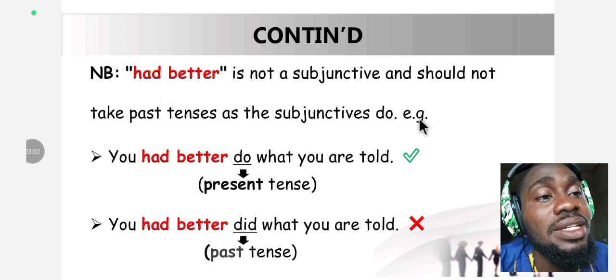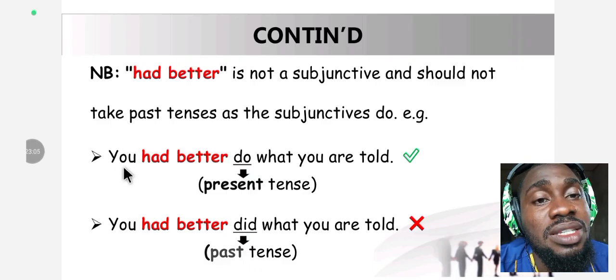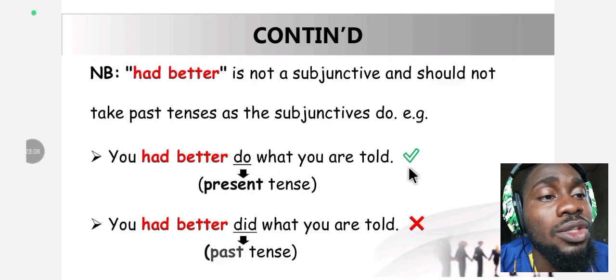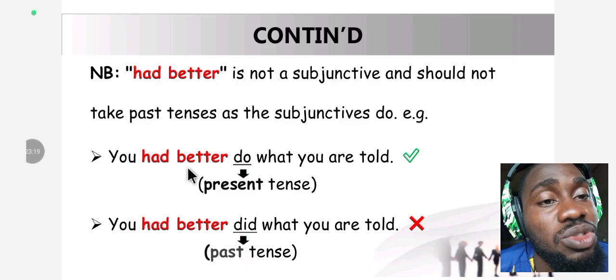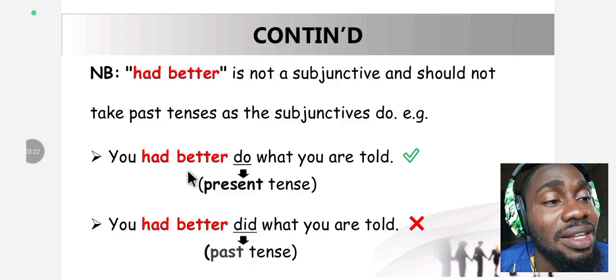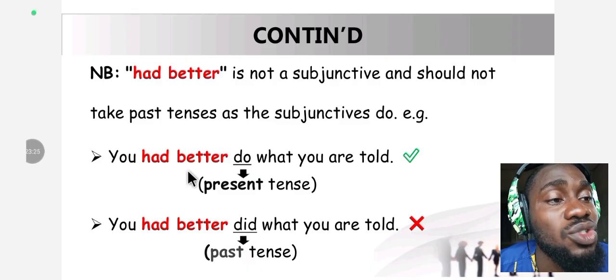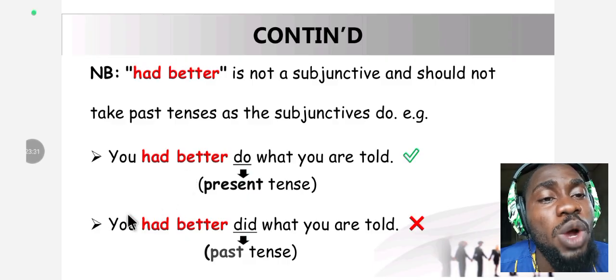Okay, let's look at the examples we have here. The first one says, you had better do what you are told, which is correct. Do here is a present tense form of the verb. So remember, had better is not a subjunctive, so it should not take past tense like the present subjunctives do under the rules of subjunctive.